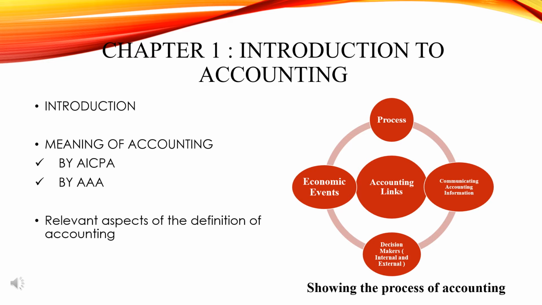Next comes the American Accounting Association, the AAA. In the year 1941, AICPA defined accounting in one manner. In the year 1966, the AAA defined accounting in a different manner. They defined the process of accounting as the process of identifying, measuring and communicating economic information to permit informed judgments and decisions by users of information.